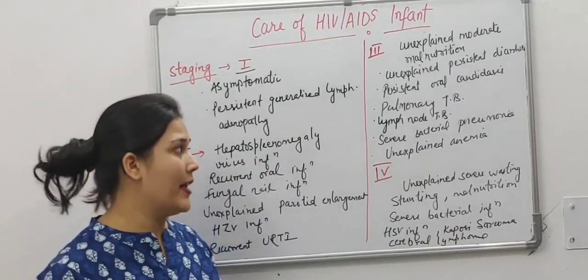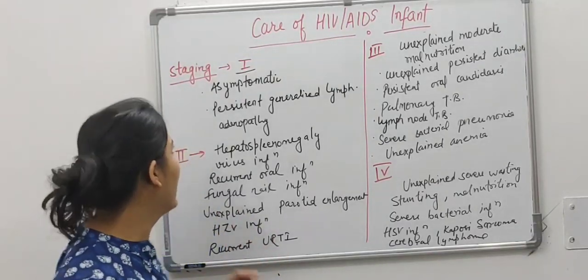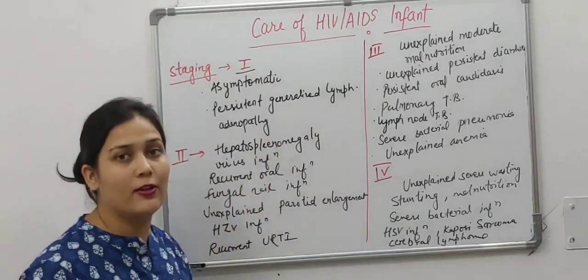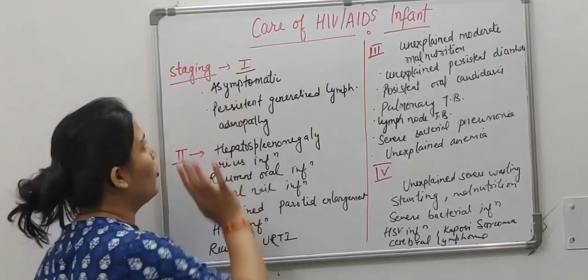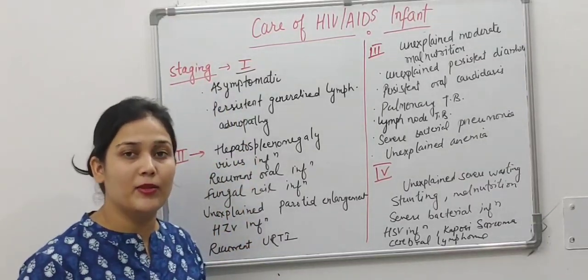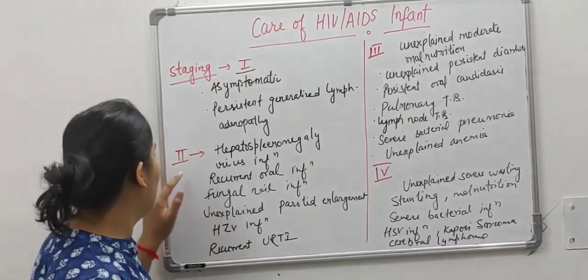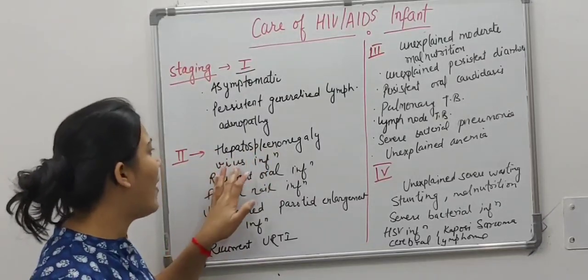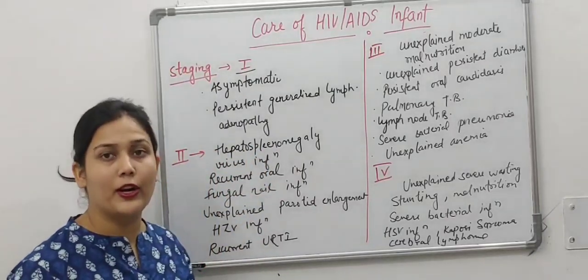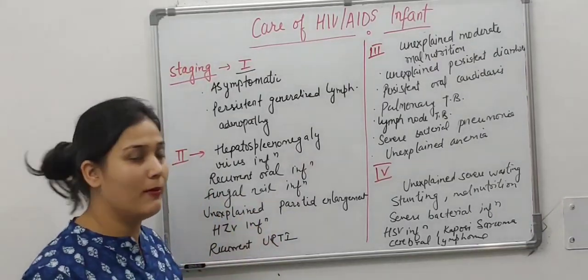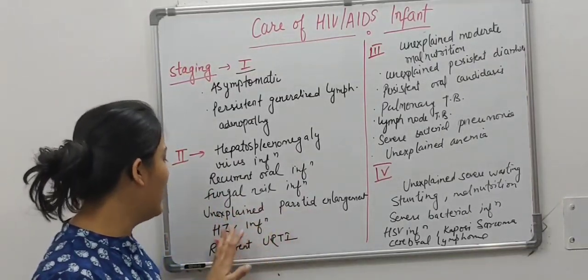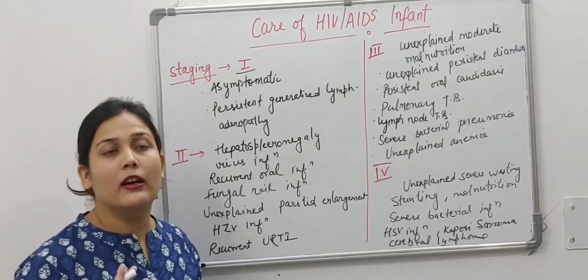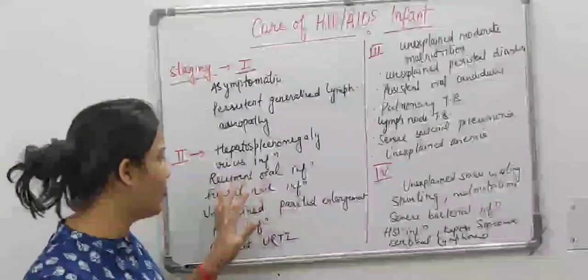Now we will discuss the staging of HIV. There are 4 stages of HIV or AIDS we will be discussing here. So in stage 1 it is asymptomatic, and persistent generalized lymphadenopathy will be there. In the second stage there will be hepatosplenomegaly, that is enlargement of liver and spleen. Virus infection will be there. Recurrent oral infection, oral candidiasis will be there. Fungal nail infection will be present. Unexplained parotid enlargement. Herpes zoster virus infection will be there, and recurrent upper respiratory tract infections like common cold, pneumonia, bronchitis will be there.